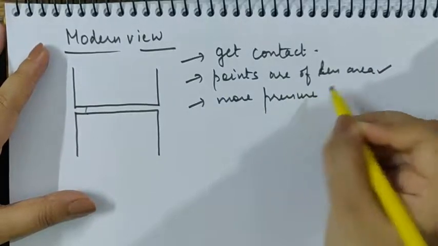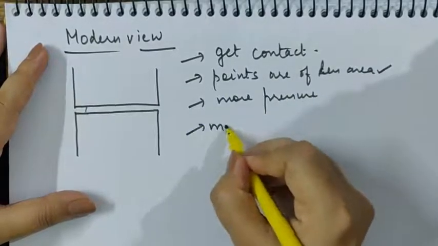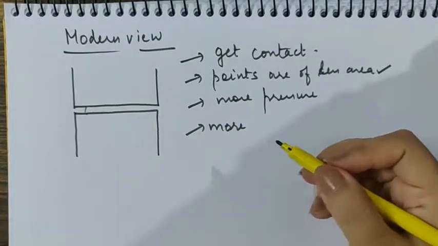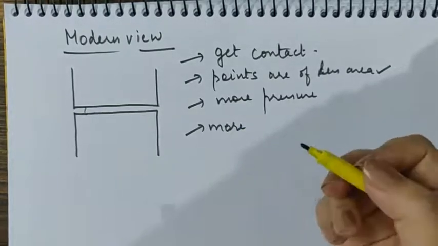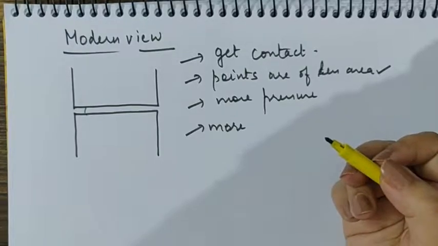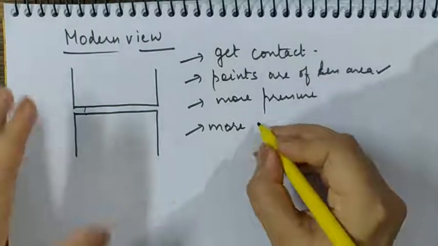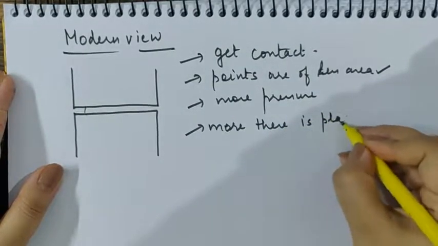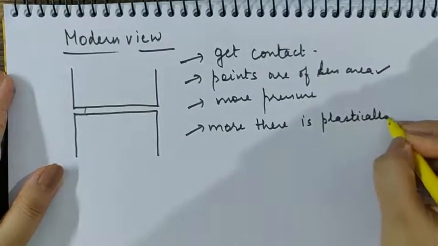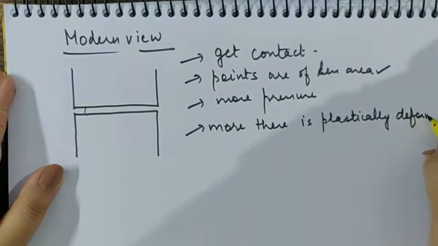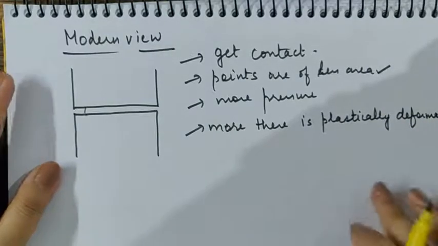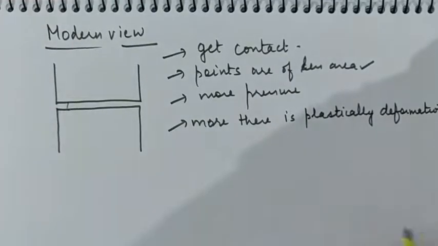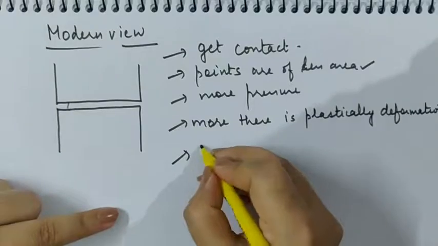More pressure on the surfaces, hence more adhesive pressure over the other surface, and there is plastic deformation which is seen. For this kind of deformation, the surfaces come in contact and they are cold welded.